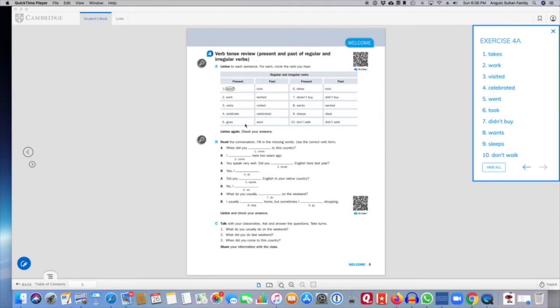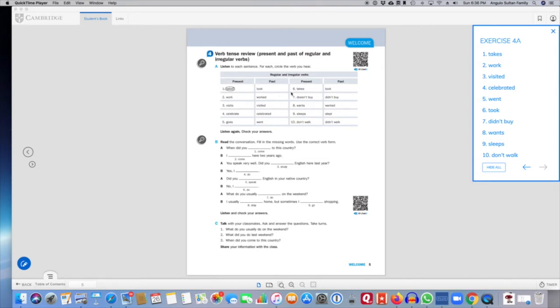Number 5, "Sarah went to the baseball game yesterday." So here we have the past tense of the verb go. The present tense is goes, and here the answer is went. Why is it in the past tense? When did she go? Sarah went to the baseball game yesterday. It's a specific event, happened in the past. She went yesterday. So that's why. And you see, this is an irregular verb. Irregular because the form is very different. It's a different word. So we've got goes for present and went for past.